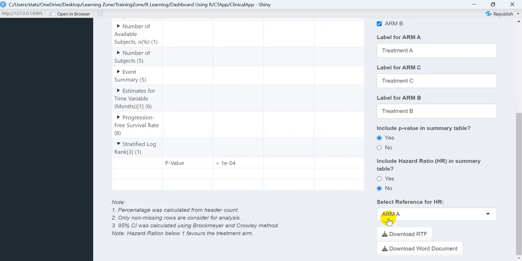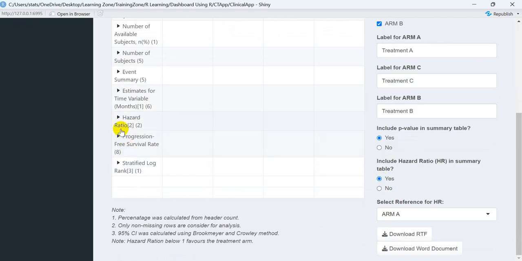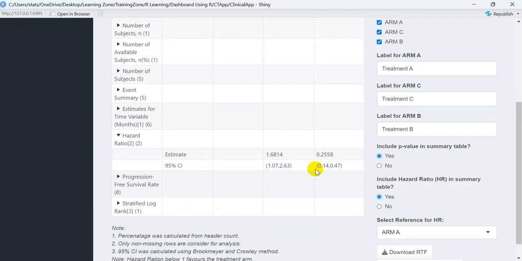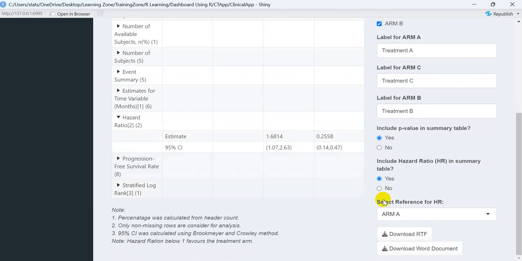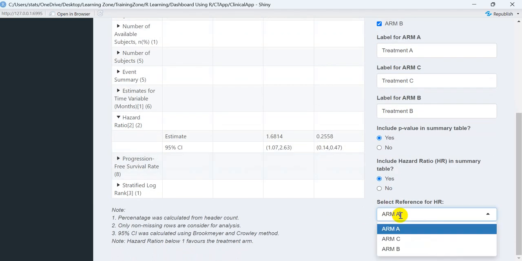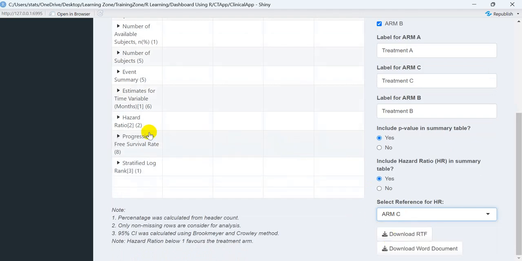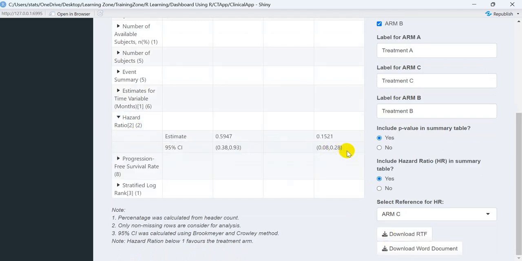Now suppose I want to see the hazard ratio as well. I want to fit a model inside this particular app, so we can fit a Cox proportional hazard model and get the p value or hazard ratio by giving a yes command over here. You can see the hazard ratio automatically pops up, and it is calculated by considering treatment arm A as the reference. You can select any reference, and according to that the result will be presented. You can choose any reference over here just for calculating the hazard ratio, and the 95% CI is also calculated for that particular hazard ratio.